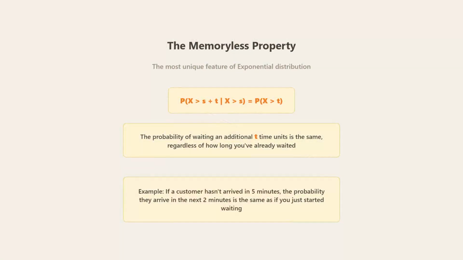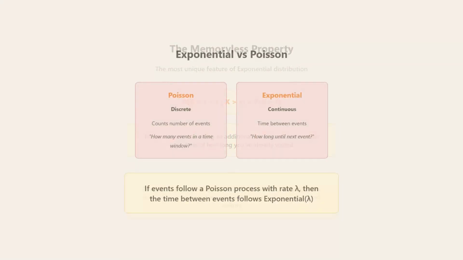The most unique feature of exponential is the memoryless property. The probability of waiting an additional t time units is the same regardless of how long you've already waited. For example, if a customer hasn't arrived in 5 minutes, the probability they arrive in the next 2 minutes is the same as if you just started waiting.